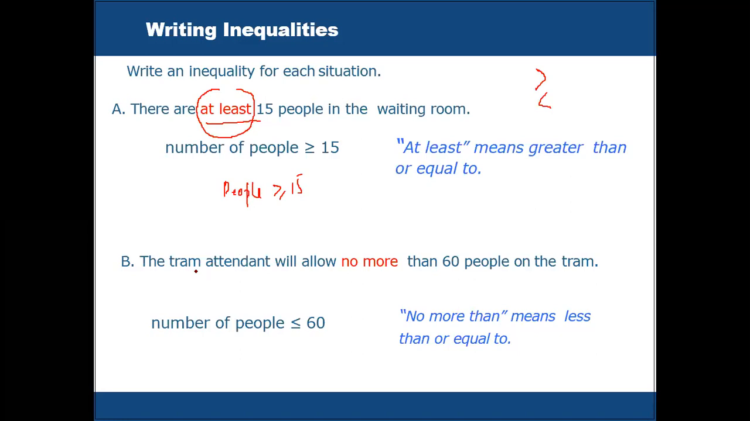Next one: the train attendant will allow no more than 60 people on the train. When you see no more, no more means less than or equal to. So the number of people is less than or equal to 60. At least and no more, you need to remember these. When there is at least, this means greater than or equal to. When there is no more, this is less than or equal to.